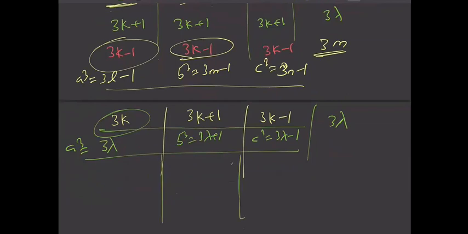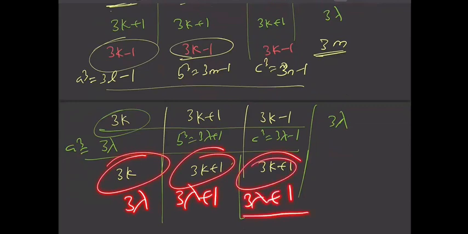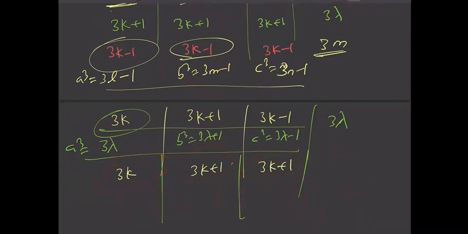Next, is it possible that you take a as form 3k, b as form 3k plus 1, and c as form 3k plus 1? Then a cube plus b cube plus c cube is 3 lambda plus 1, 3 lambda plus 1, and if you add this, this is 3 lambda plus 2. That is 3 lambda plus 2, which is nothing but 3 lambda minus 1.